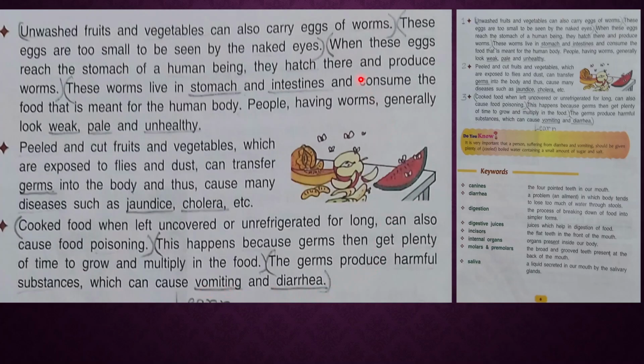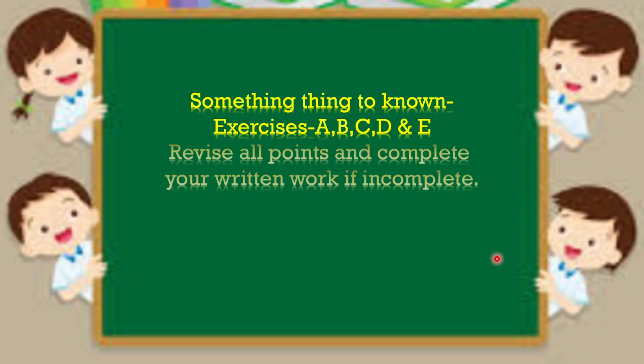Okay, so all this you have to read, learn and be ready for your test. Okay, so these are keywords. You have to write all these keywords in your CW book only one time and learn. Okay, so this is your work. I will give you homework next time, interleave book homework. One I have given you is to draw the diagram of the digestive system. Next time I will give one or two more.